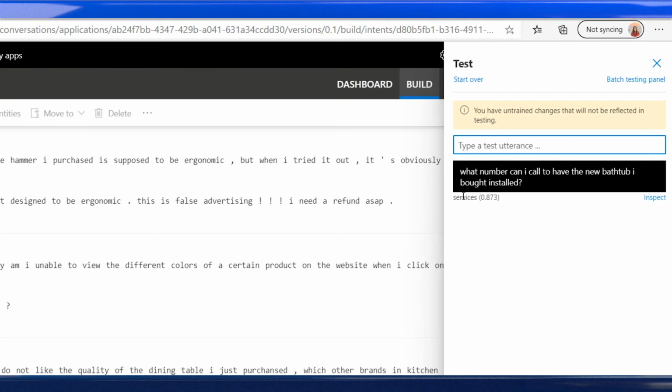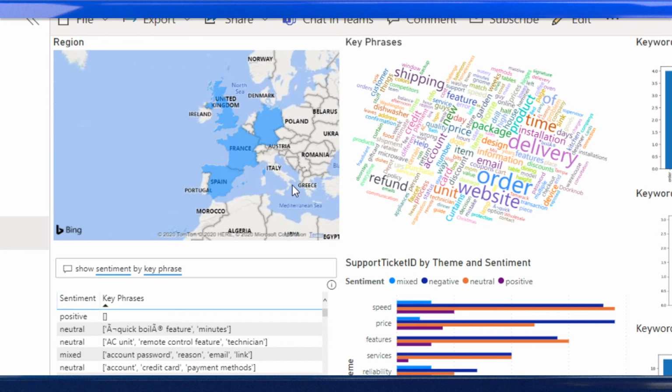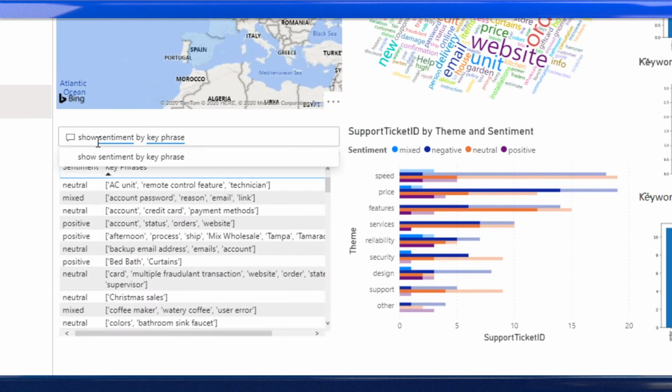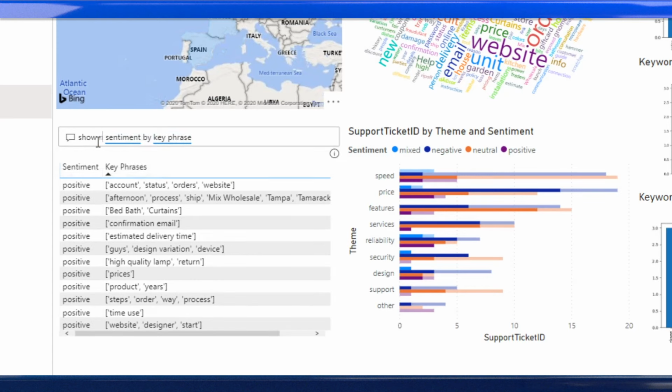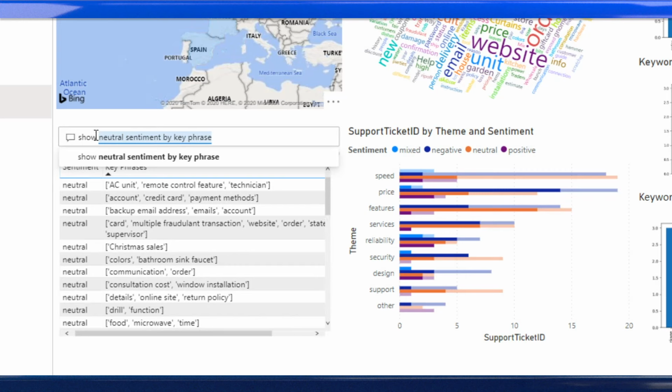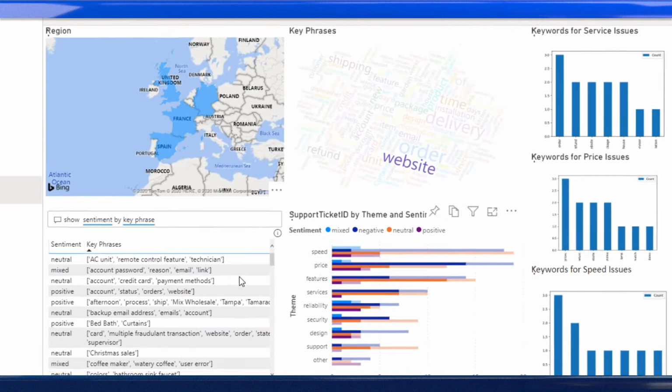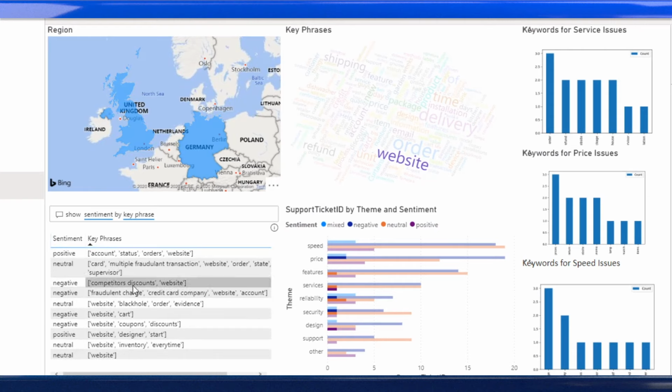Now, these insights can be aggregated and visualized using a business intelligence tool to help inform business decisions. These visualizations were built using custom Python scripts in Power BI. A dashboard like this makes it easier to understand how to resolve common issues, reduce future support call volumes, and improve customer service.